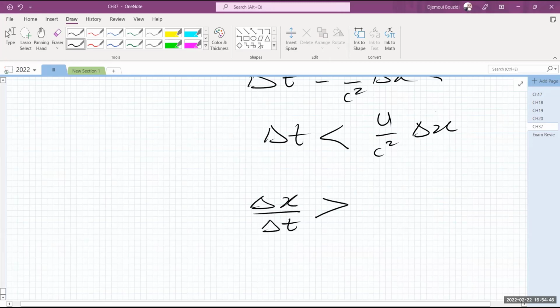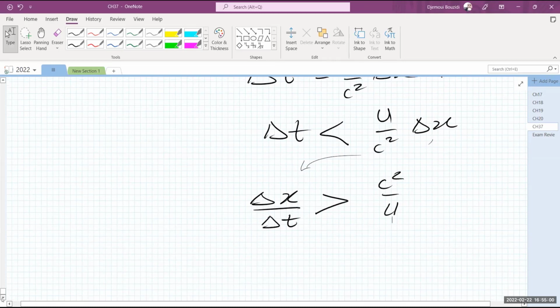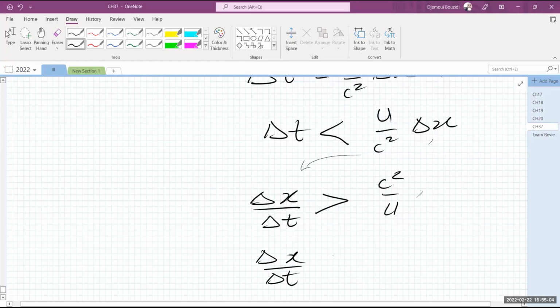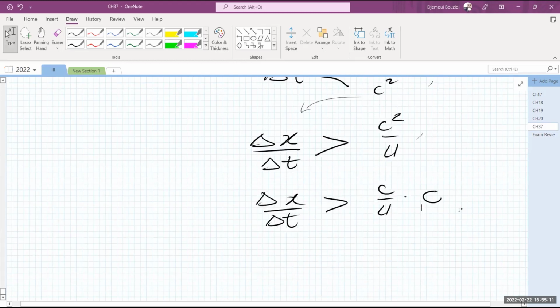is greater than, I moved this one to the other side, so the sign changes to the other side. So it's going to be C squared over U. That's all I did. I divided by delta T, and I flipped this fraction in here. So that's basically what this expression is saying. Well, that means that delta X over delta T is greater than C over U times C. That's what this expression is saying.